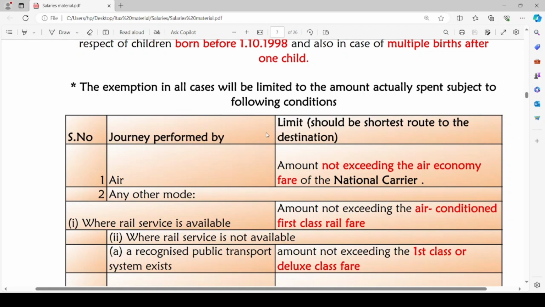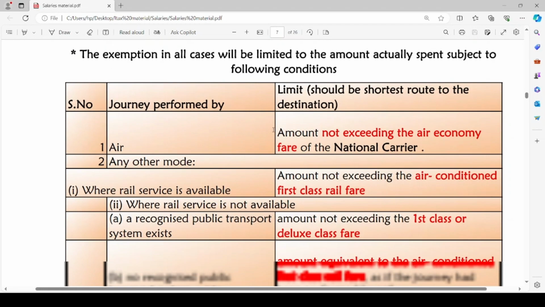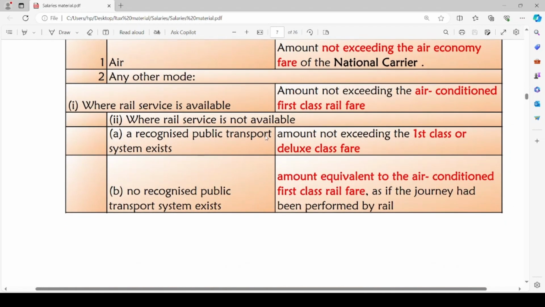Let us suppose the rail service is not available and the employee is traveling through a recognized public transport system. In such a case, an amount not exceeding first class or deluxe class fare will be the maximum amount of exemption. Let us consider a case where a recognized public transport system doesn't exist too. In such a case, the amount equivalent to the air-conditioned first-class rail fare, as if the journey had taken place by rail, will be allowed as exemption. I hope it is clear.